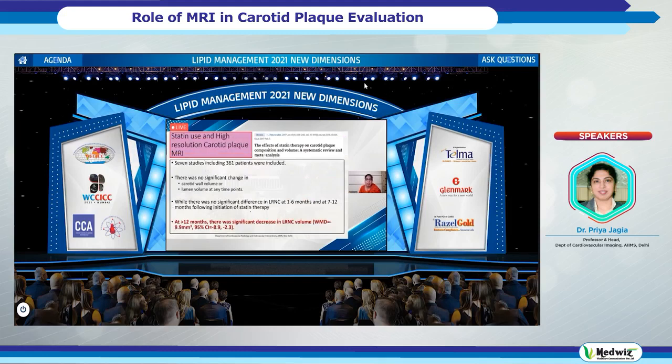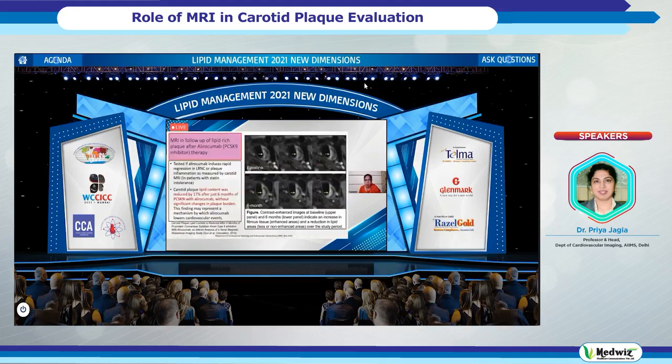Again, this is a meta-analysis. What they found was a significant decrease in the lipid-rich necrotic core once the patient was put on statin. Even after alirocumab treatment, there has been found to be a reduction in the lipid areas by as much as 17% after just 6 months of treatment.